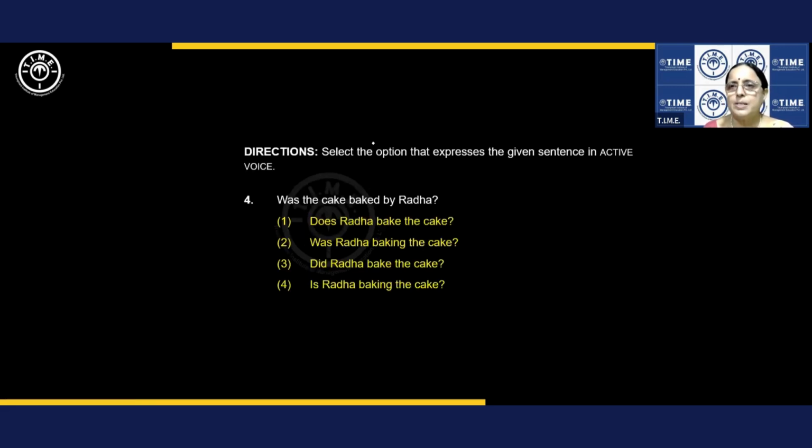Select the option that expresses the given sentence in active voice. All right. So what should you check? What should be in your mind? Active voice. Fine. The moment you see voice, what should come to your mind? All right. When you change a sentence from active to passive, you have to use B plus V3. Dear students. Now, what is this B? B form is am, is, are.